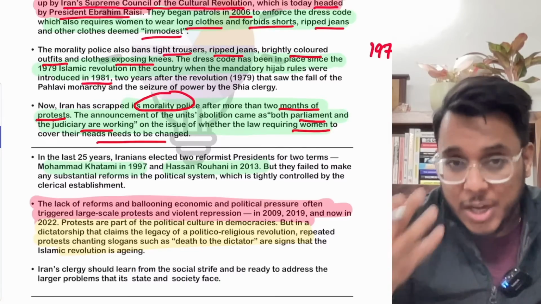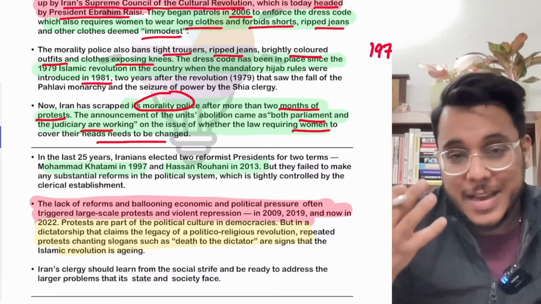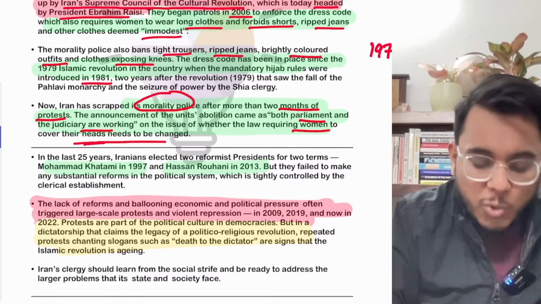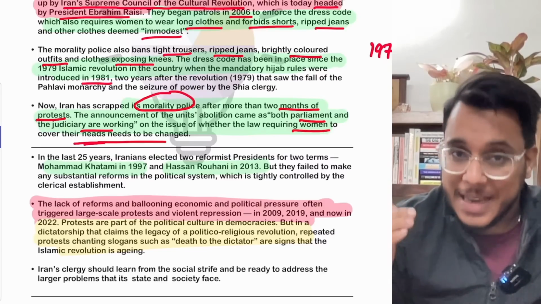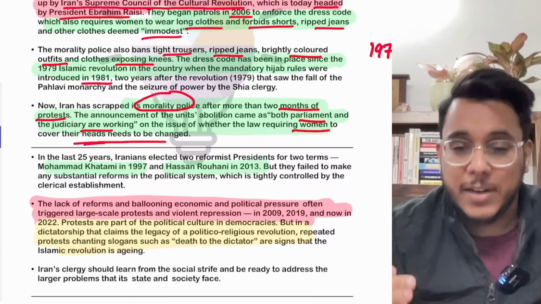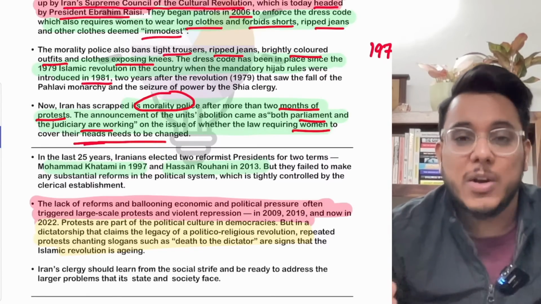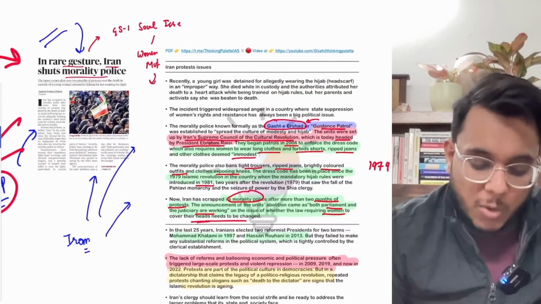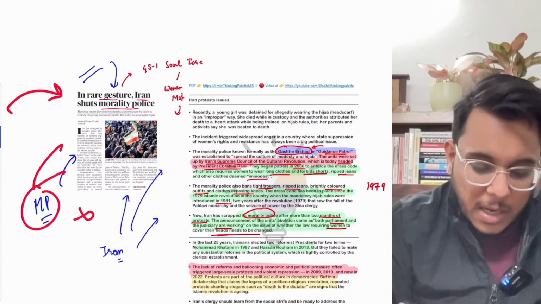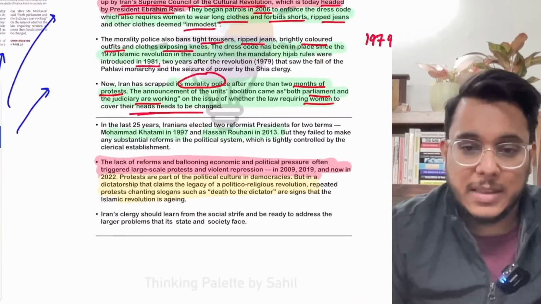They are examining whether the Sharia law, the religion, is really requiring that women have to cover their heads. Is it required or is it not required? If it is not required, on that line also, reforms will be carried out. But as of now, the morality police has been abolished. Is it clear? So this is something that has happened.